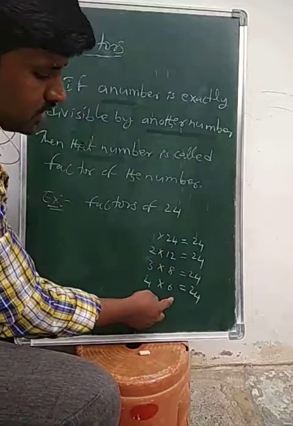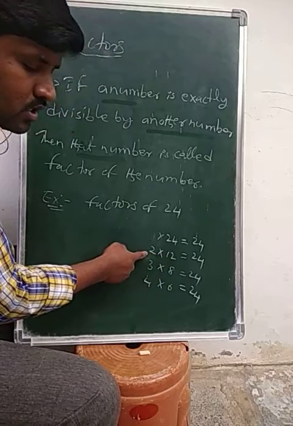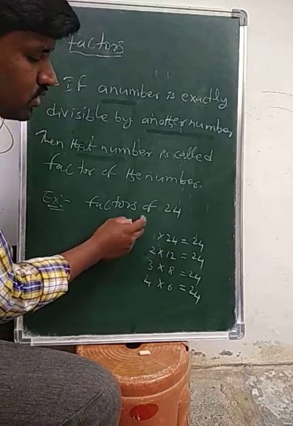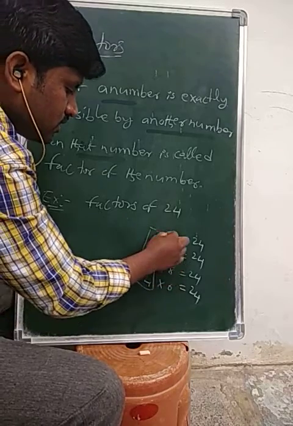Now again, 6 fours are 24, 8 threes are 24, 12 twos are 24, 24 ones are 24.